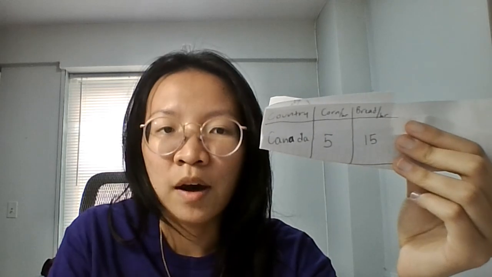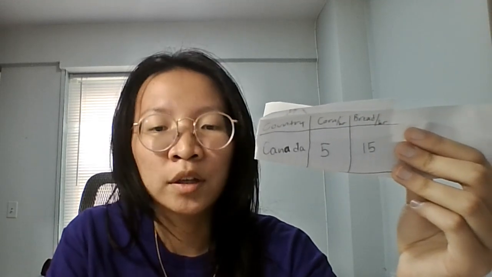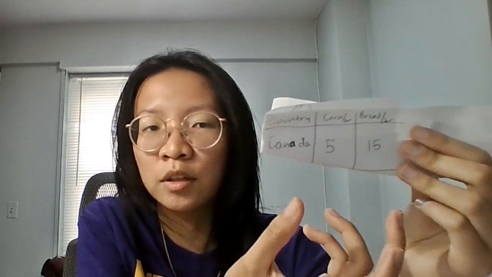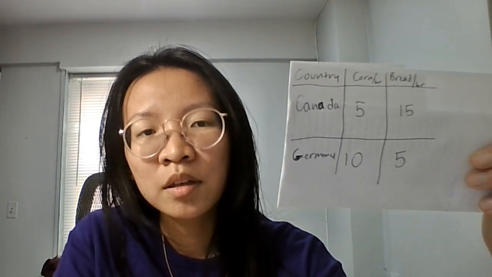Now, if we were only looking at one country again, like with Canada, then Canada could either be producing only 5 things of corn in an hour or only 15 loaves of bread in an hour, or it can produce some combination of that. But because opportunity costs exist, Canada cannot produce like 20 food products in an hour. That is simply not possible. So this is where specialization comes into play.